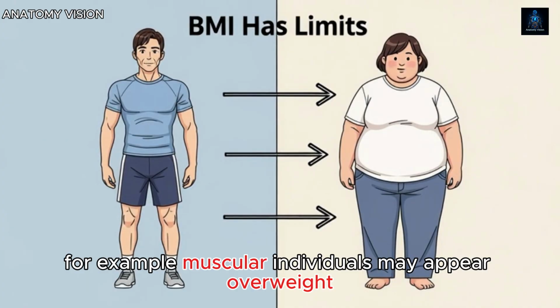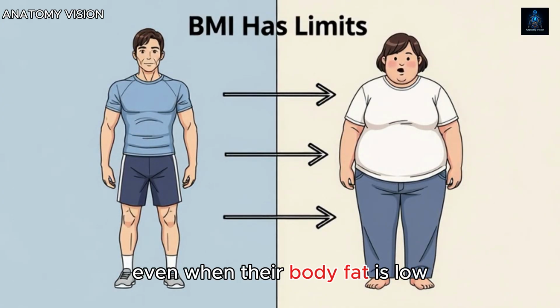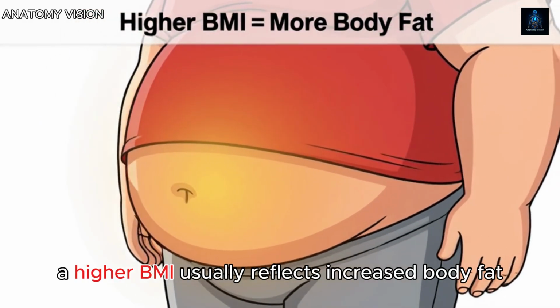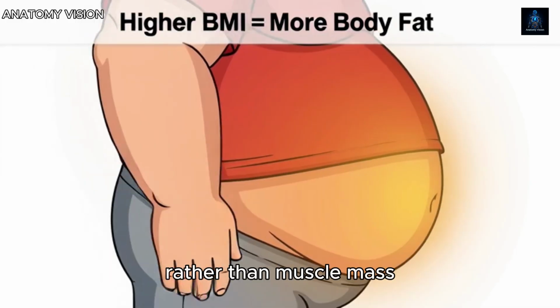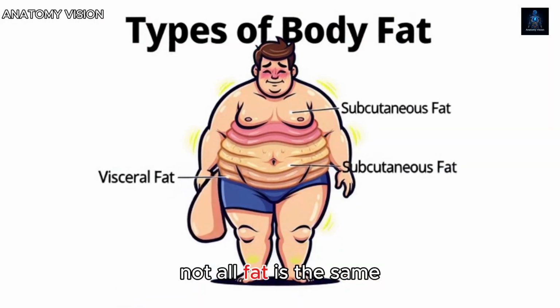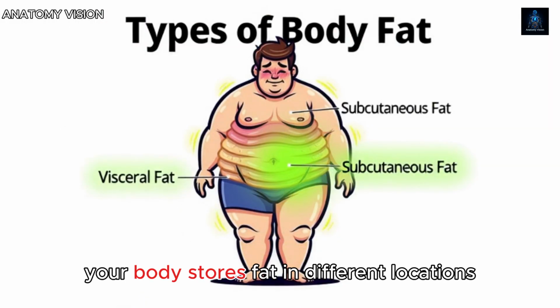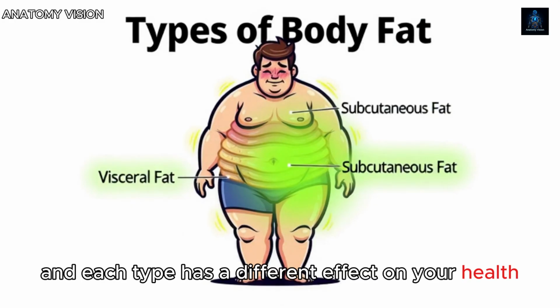For example, muscular individuals may appear overweight even when their body fat is low. For most people, however, a higher BMI usually reflects increased body fat rather than muscle mass. Not all fat is the same. Your body stores fat in different locations, and each type has a different effect on your health.